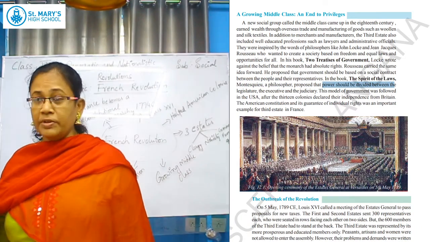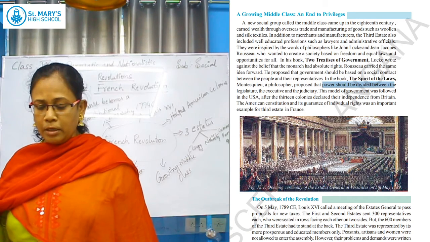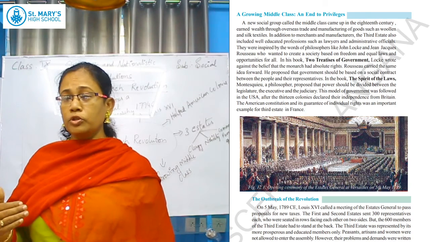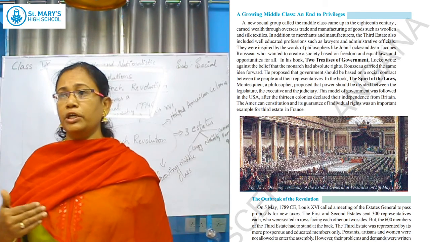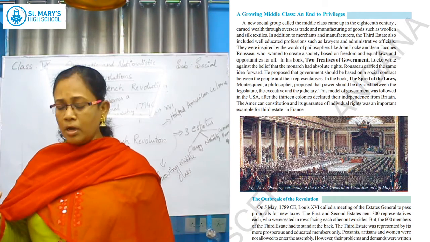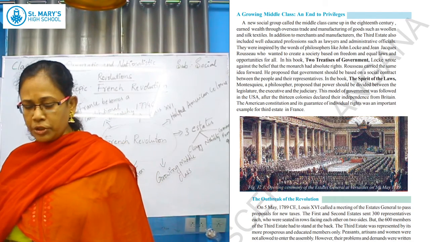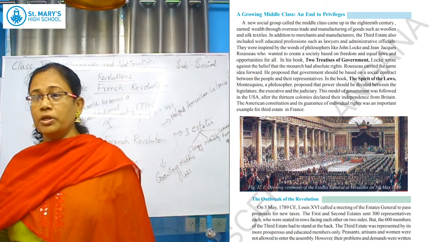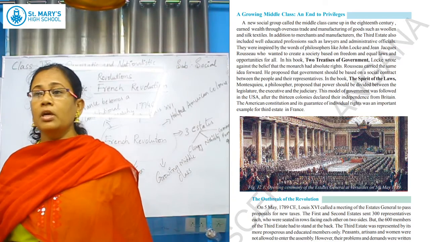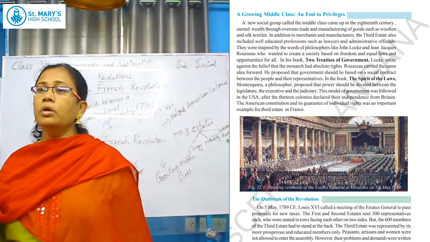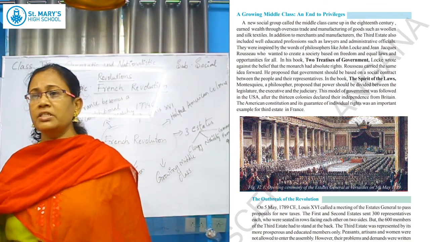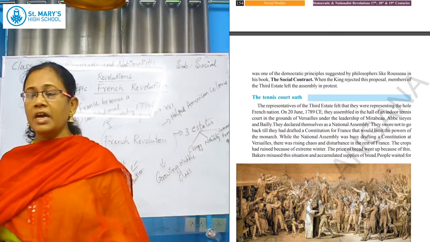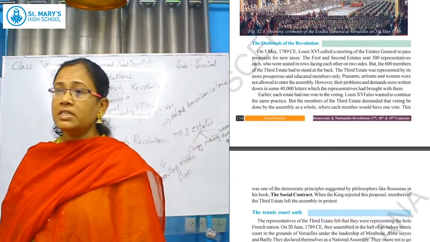The modern government, which even the USA and other governments are following, is taken from this book. Most of the countries have taken the executive, judiciary and legislature from the Spirit of the Law. Even the American Constitution was mostly inspired by it. The French Revolution inspired people throughout the world on how to revolt. This revolution is a great revolution in history, because most of the population, the third estate, revolted against the first and second estate.